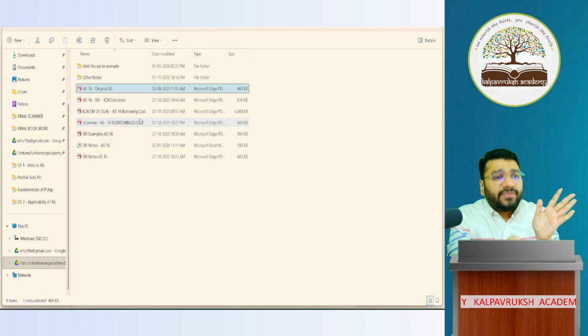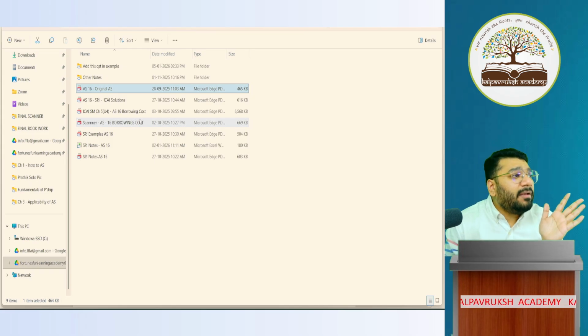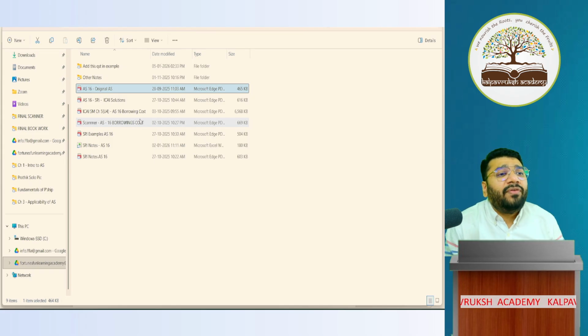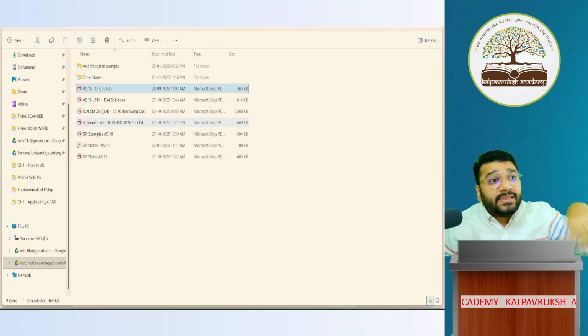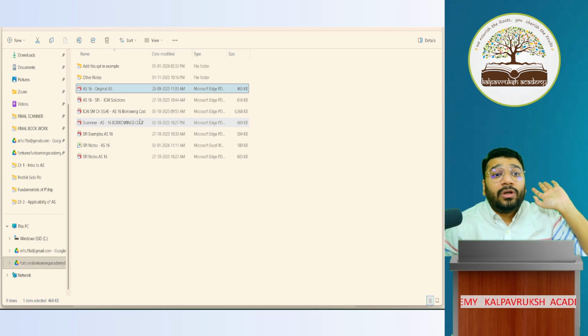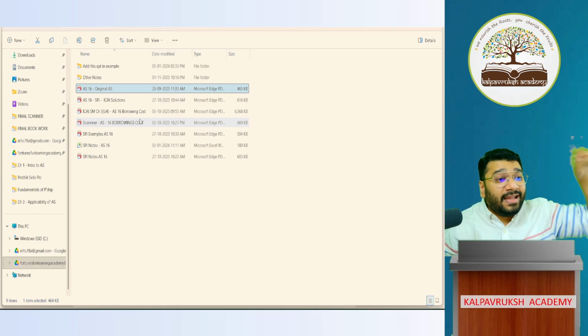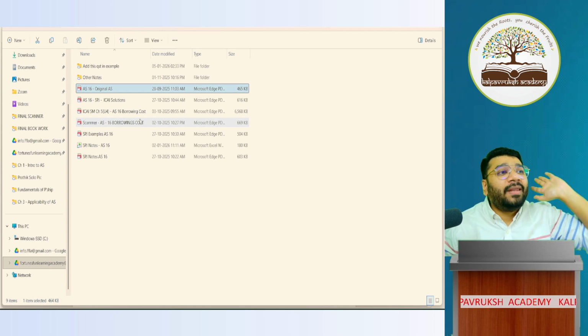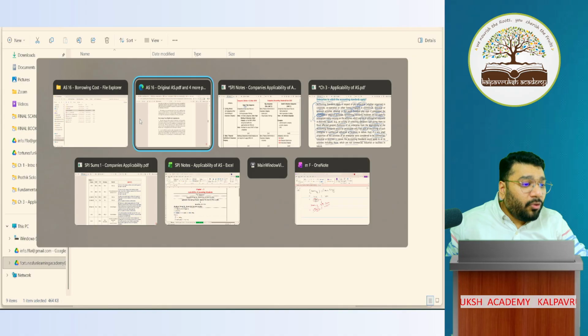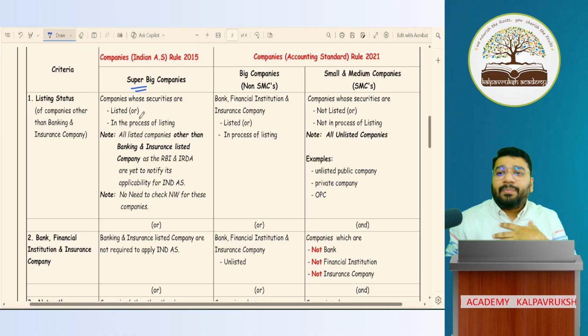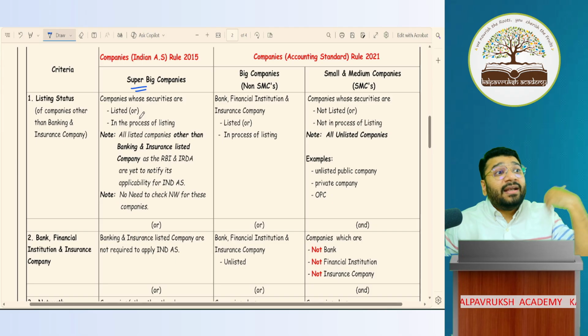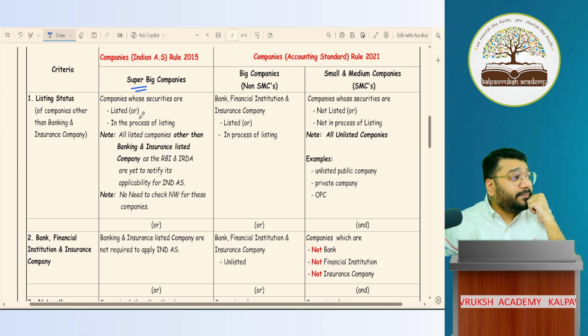If NFRA gives any recommendation, that will again be passed on to the ICAI. Accordingly, modifications will be made. And finally, if all the modifications are over, MCA will notify that. Only after notification is it applicable on the corporates. Now my question to all of you: let's suppose I'm a super big company. If I want to see which standards are applicable to me, Ind AS or AS, where it is notified by MCA, where will I go and check?